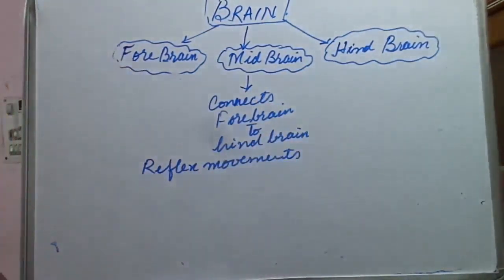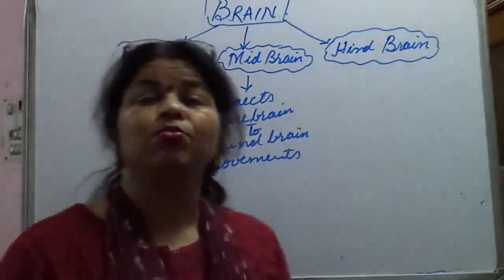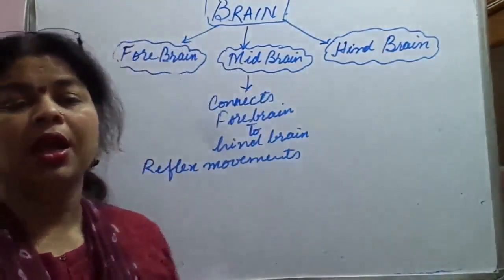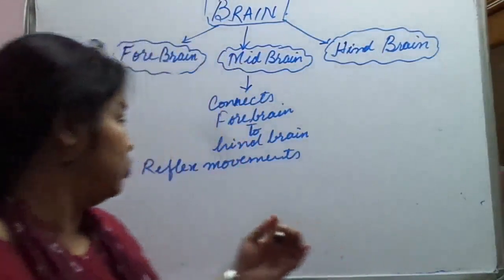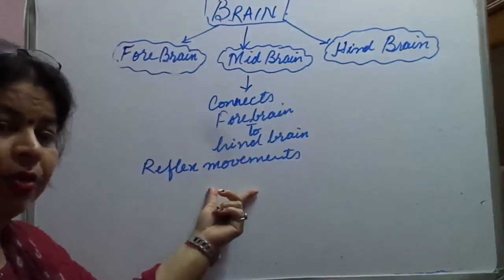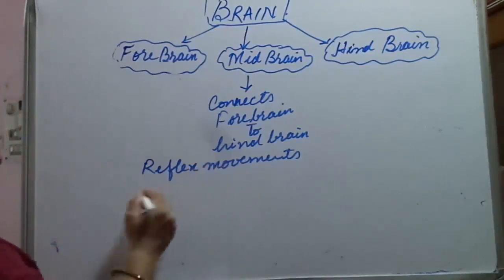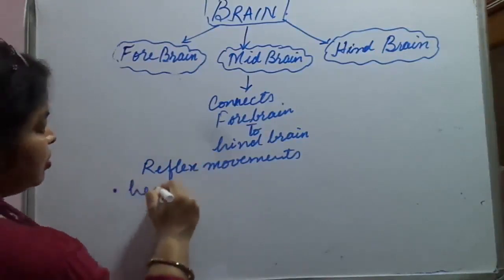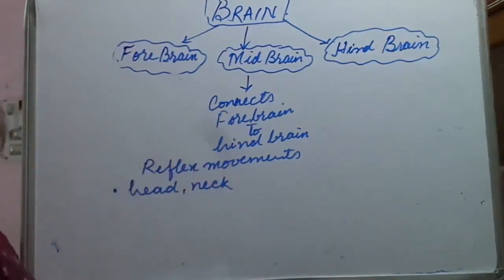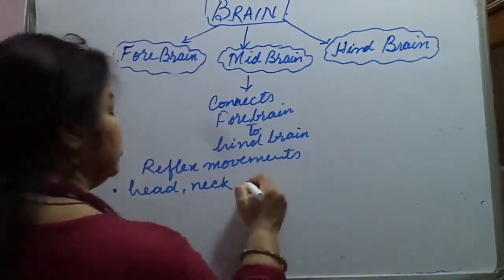The reflex actions are being controlled by this part. It controls the reflex movements of the head, neck and trunk.